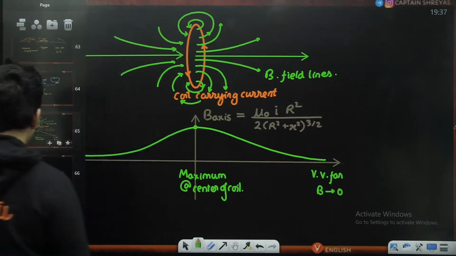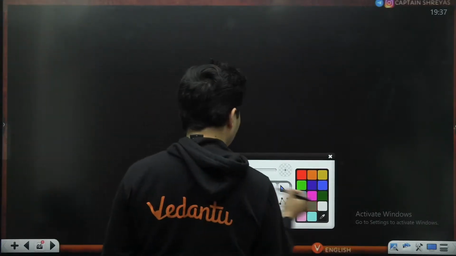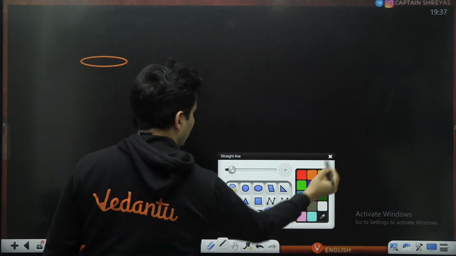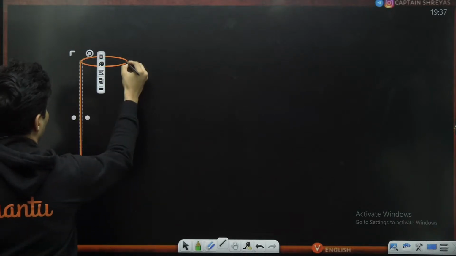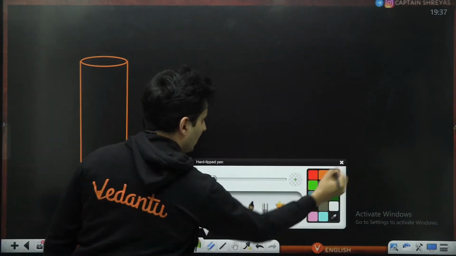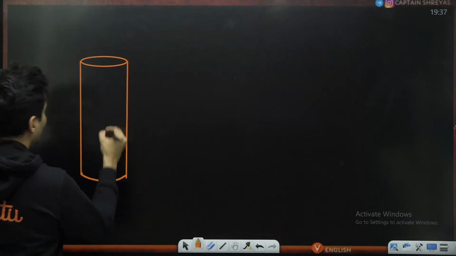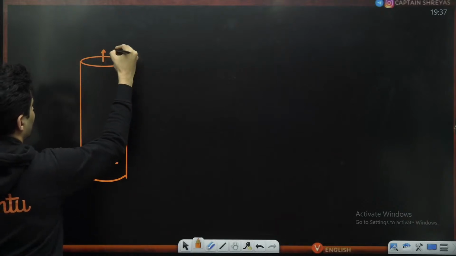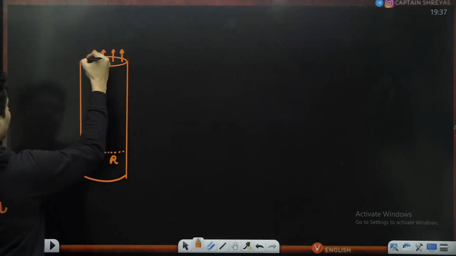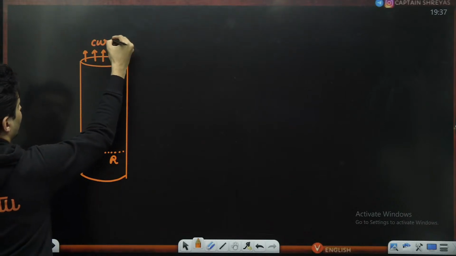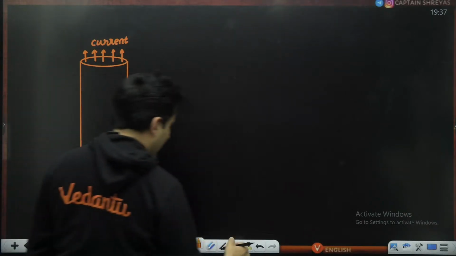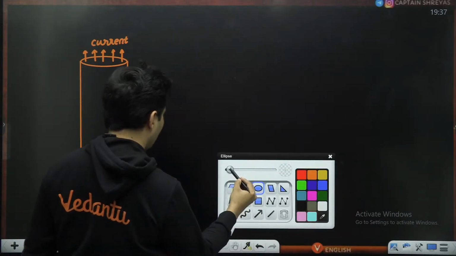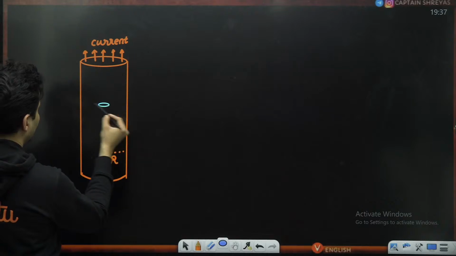Okay, then the next one which you should know is you have a cylindrical conducting wire whose radius is r, and the current is flowing throughout that cross section. This is how the current flows, and there will be magnetic fields inside as well as outside. So when you are inside, the magnetic field lines will be like this.